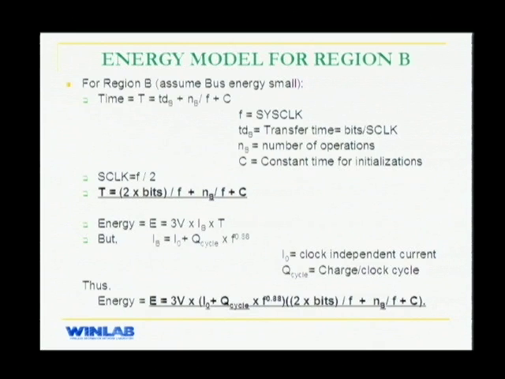As we can see here, you have two terms, your frequency in the numerator as well as the denominator. This is what is giving it that U-shape. So for lower frequencies, the f term in the denominator is going to be dominant, which is going to decrease the energy used by the system. And as you go on increasing the frequency, your numerator term becomes dominant, which is going to increase the energy used in the system.